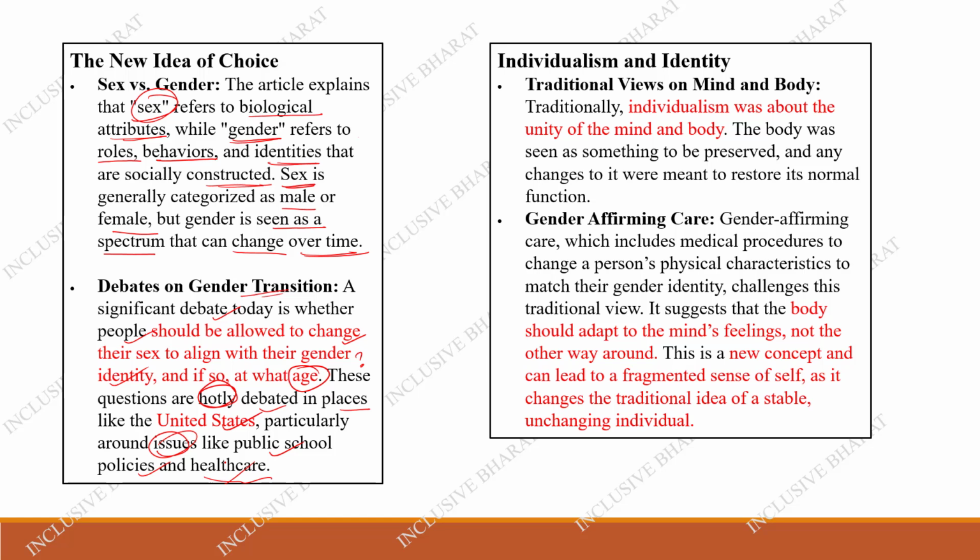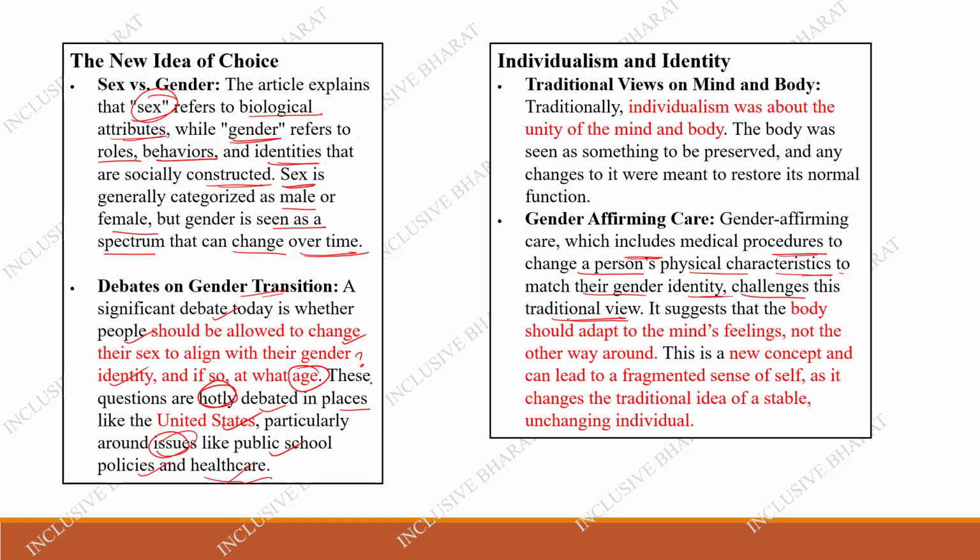Gender affirming care, which includes medical procedures to change a person's physical characteristics to match their gender identity, challenges this traditional view. Traditionally we say there should not be any changes to the body, so the mind has to be changed.